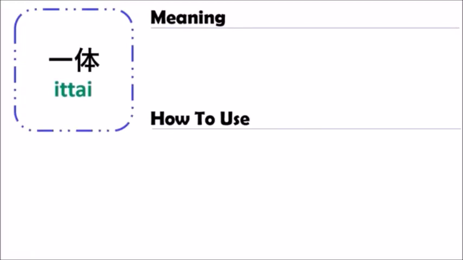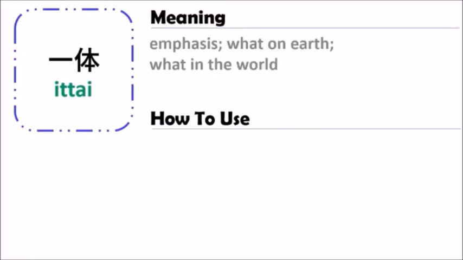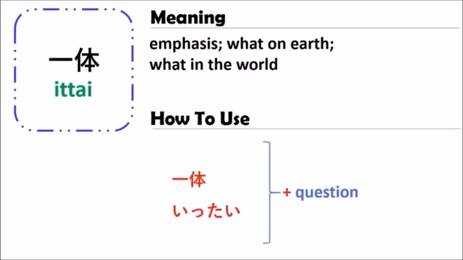Ittai. The grammar of Ittai means in English "what on earth" or "what in the world." In Japanese, when you use Ittai, after Ittai you should follow with a question sentence, ending with a question mark.